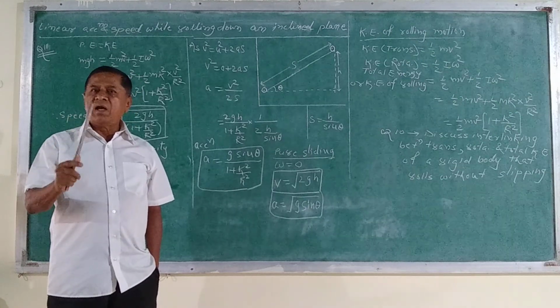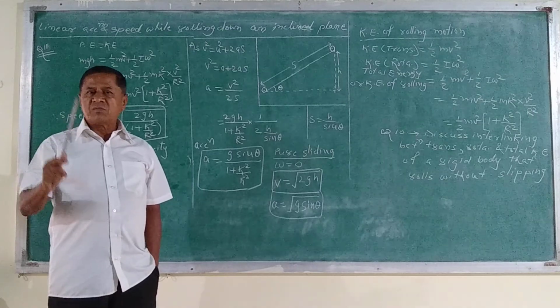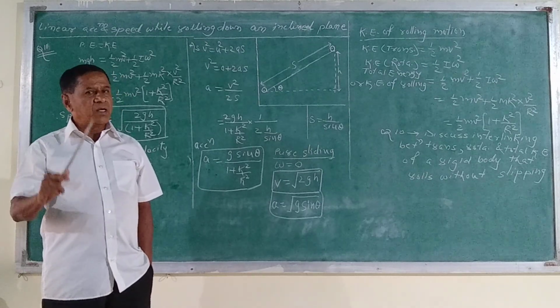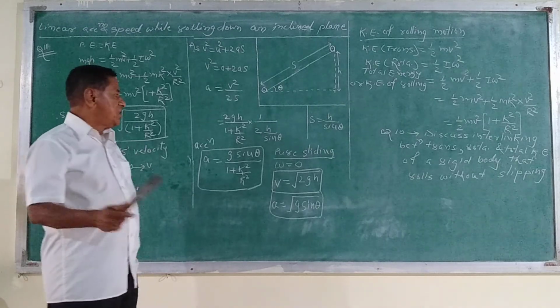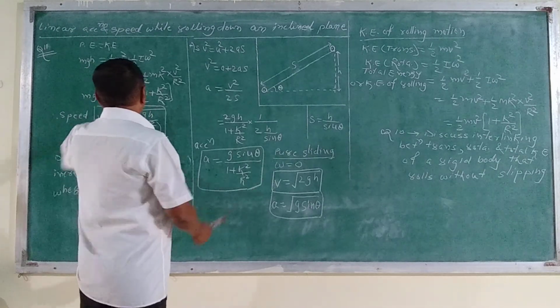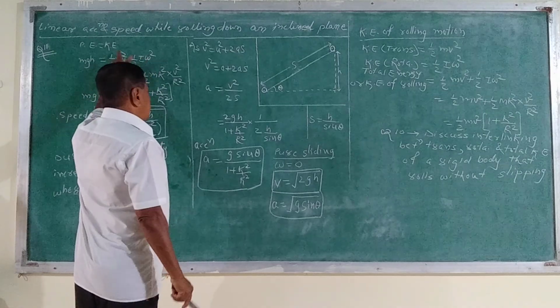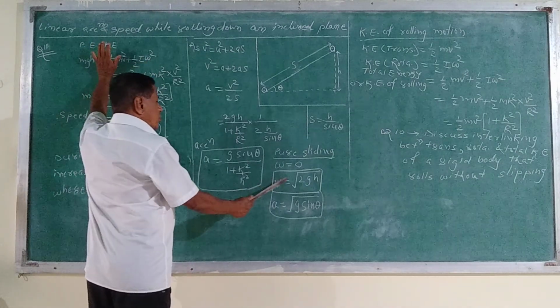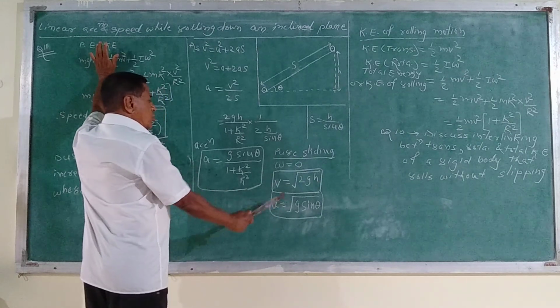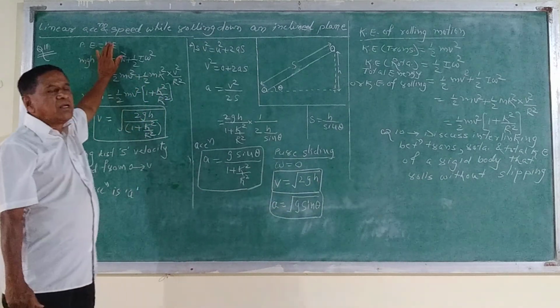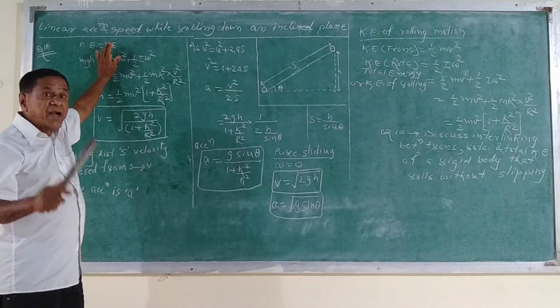If there is sliding motion, in the case of the sliding motion, the omega is equal to 0. There is only the sliding motion. In that case, we get here this is equal to 0. From that, the v comes out to be equal to root 2gh. The acceleration is equal to g sin theta along the inclined plane in the case of the sliding motion.